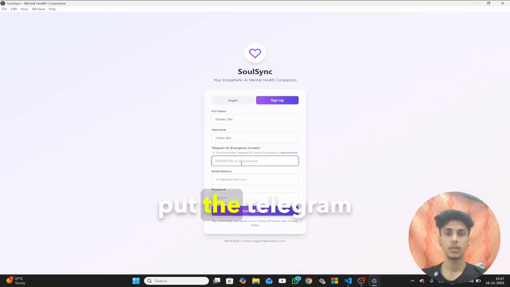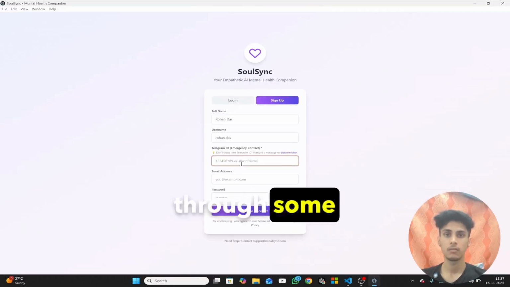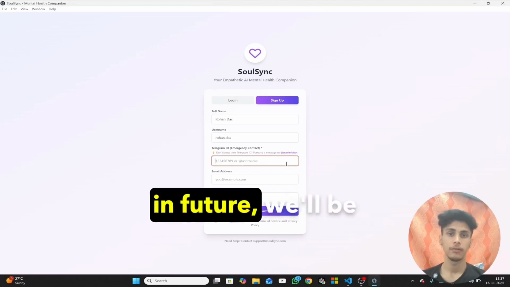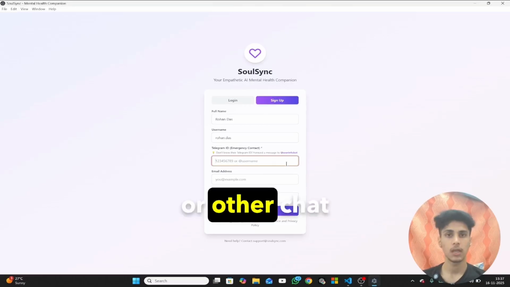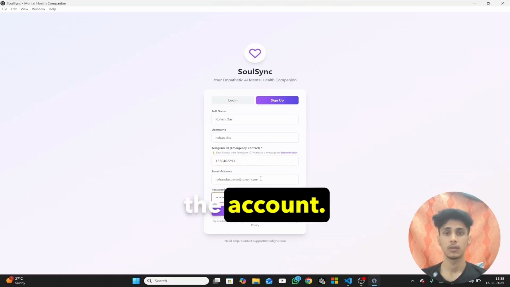Here the user will put the Telegram ID of their close ones who they want to notify when they're going through some mental distress. Right now we are supporting only Telegram, but in future we'll be supporting WhatsApp or other chat applications that the user commonly uses. Now let's create the account.